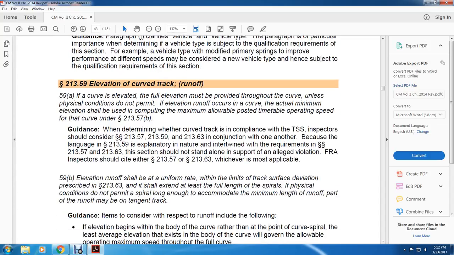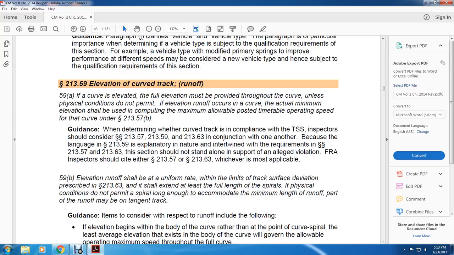213.59, elevation of curved track, runoff. 59(a): in the curve, full elevation must be provided throughout the curve unless the physical conditions do not permit the elevation runoff of the curve. The actual minimum elevation should be used for computing the maximum allowable posted timetable operating speed for that curve. Guidance: to determine whether curved track is in compliance with the track safety standards, inspectors should consider 213.57, 59, and 63 in conjunction with one another. Because of the explanatory nature of 213.59 and its being intertwined with the requirements of 213.57 and 213.63, the section should not stand alone in support of an alleged violation. The FRA inspector should cite 213.57 and/or 213.63, whichever is most applicable.